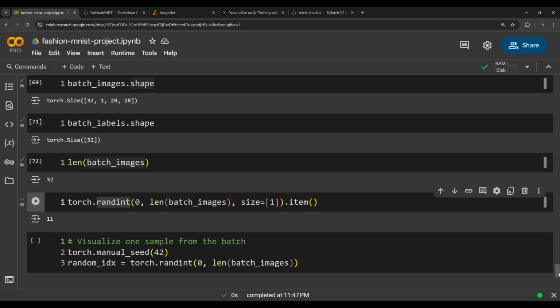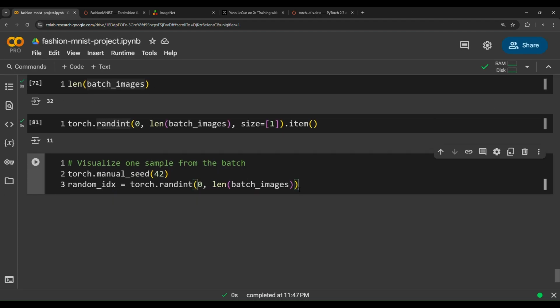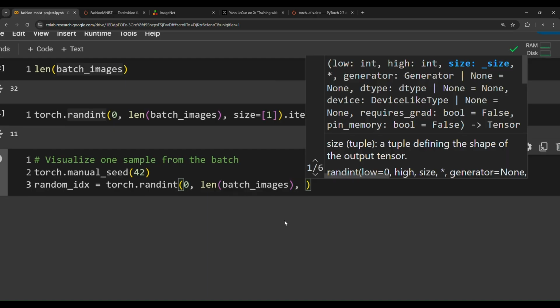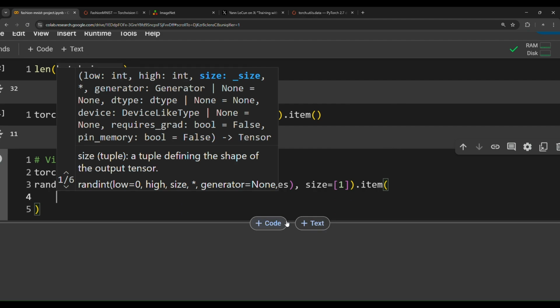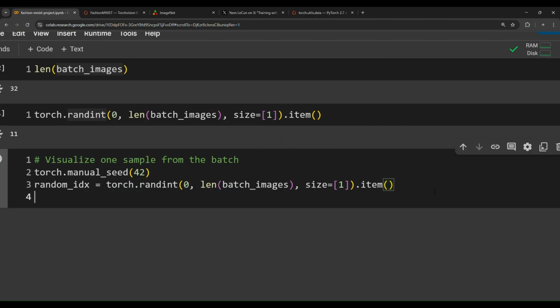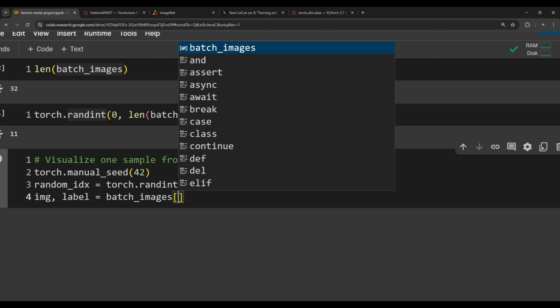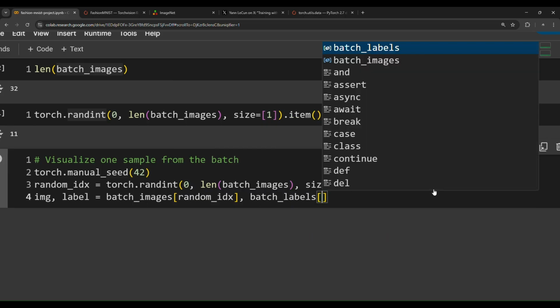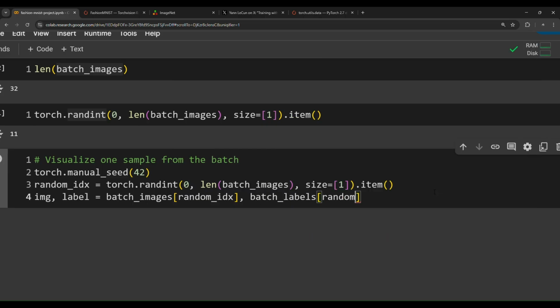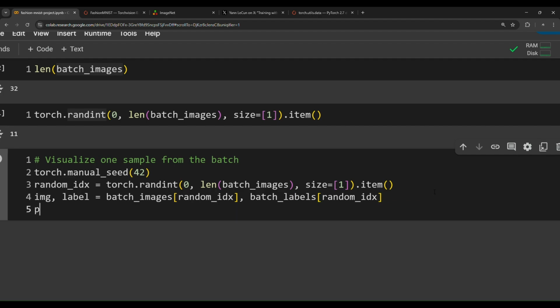Okay, and we will take that random IDX and visualize it with matplotlib. So size equals 1 dot item function. And then the next step is image, comma label. Now we want to get the image from where? From the batch images variable. So batch images, and then access this random IDX, and also the label, the same thing. We have to access the batch labels and pass the random IDX to get the same index.